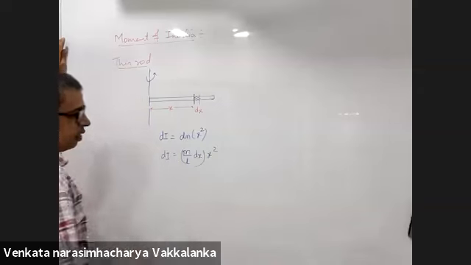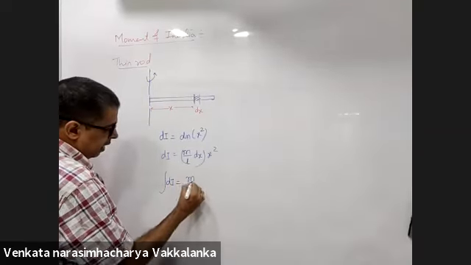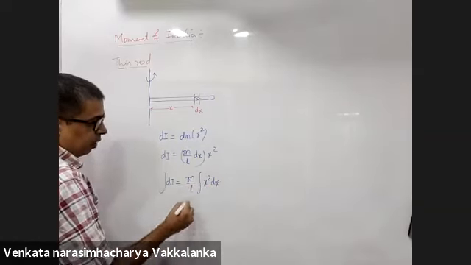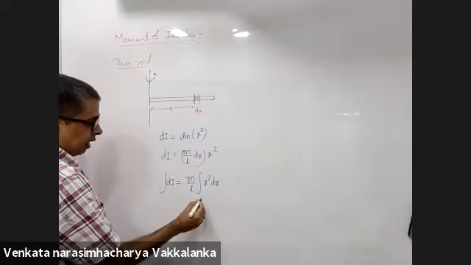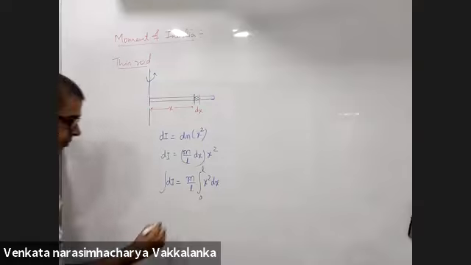So the integral of dI is mass per unit length times x square dx. The least value of x is 0, the maximum value of x is L.